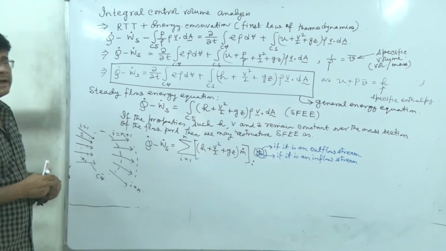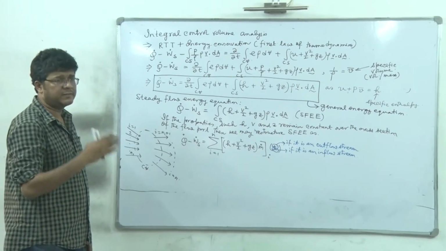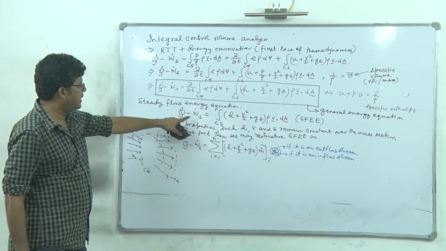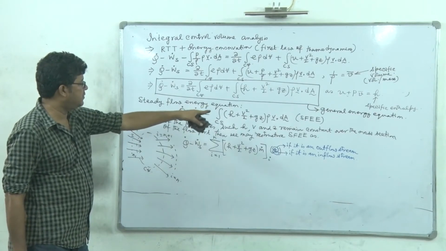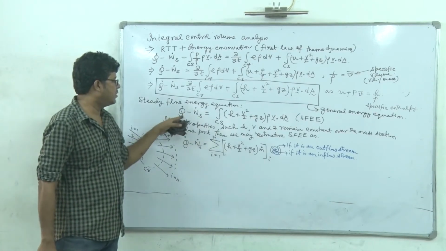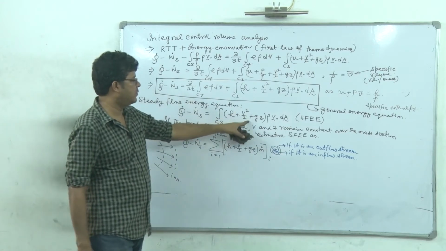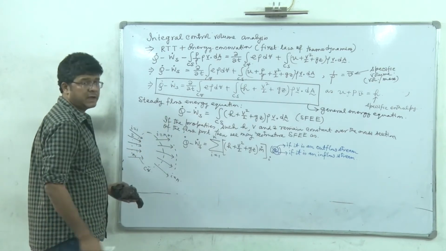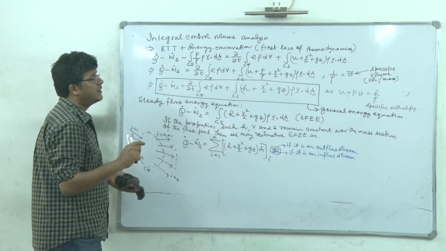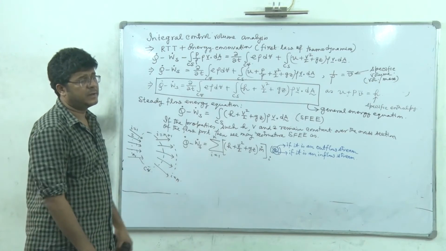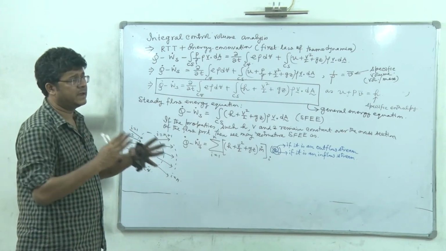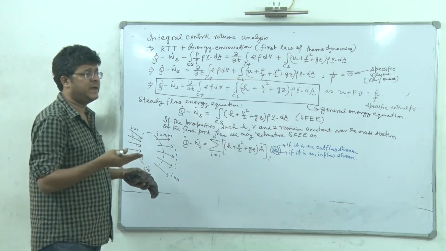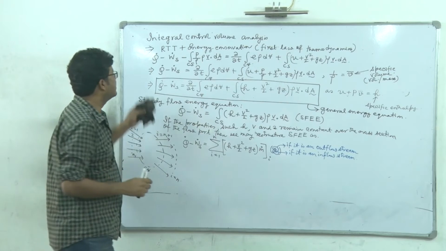Now, in a hydraulic network consisting of tanks, pumps, etc., we will try to apply the steady flow energy equation, which is in this form: Q dot minus W dot S is the integral of H plus V square by 2 plus GZ into rho V dot dA. So this we are going to apply specifically to a hydraulic network. Maybe it's a supply line from one tank to another tank, mediated by a pump, and there are a lot of fittings like pipes, valves, maybe vessels, reactors, everything.